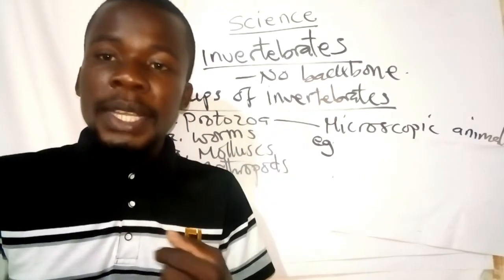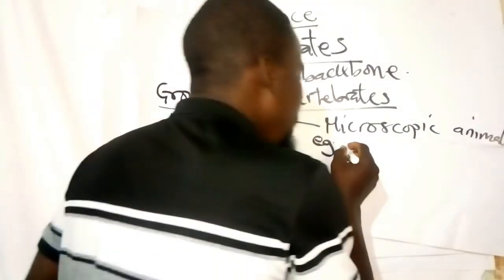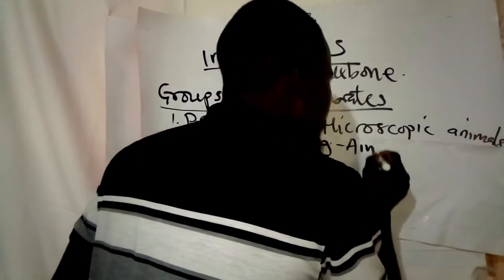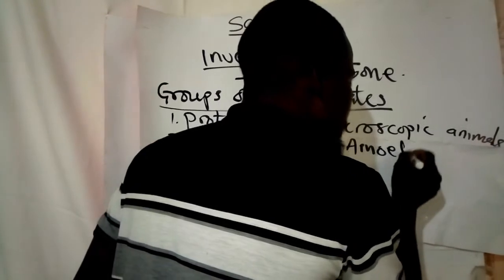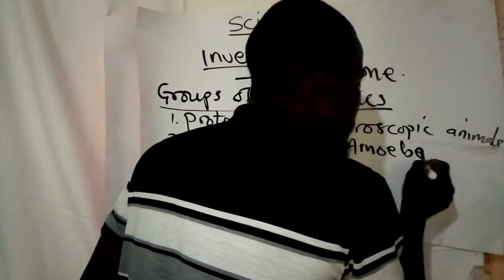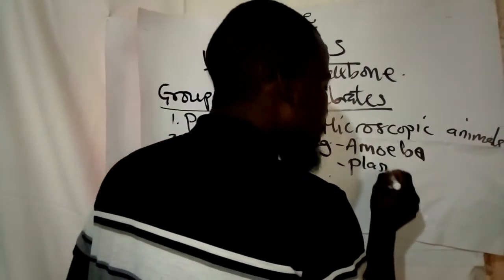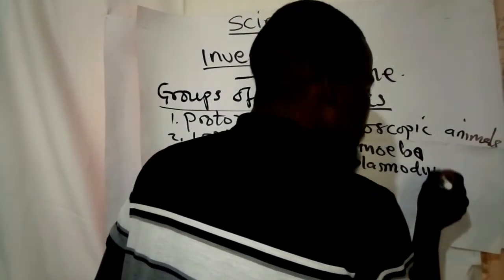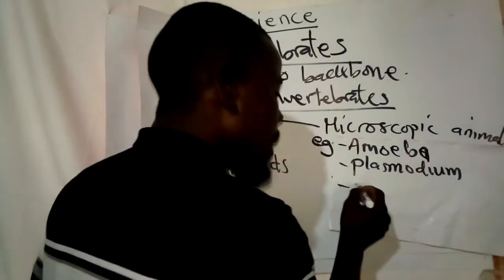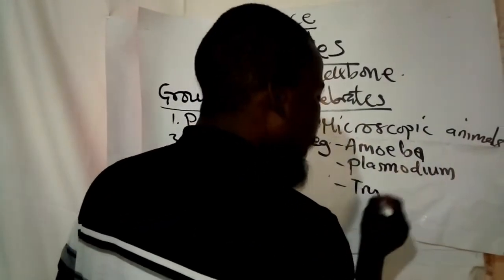Examples of protozoa are number 1, amoeba, number 2, the plasmodium, and number 3, the trypanosome.